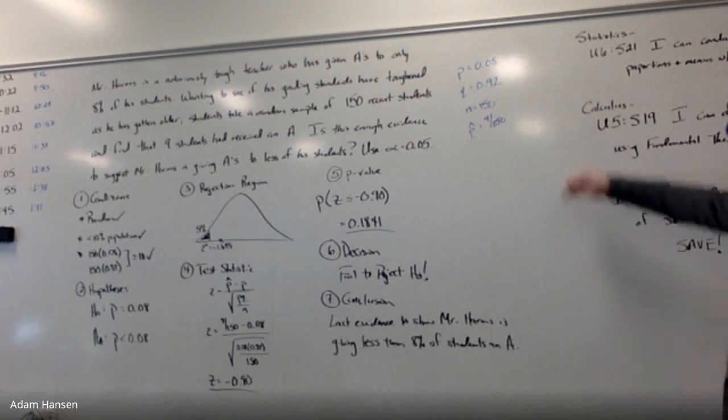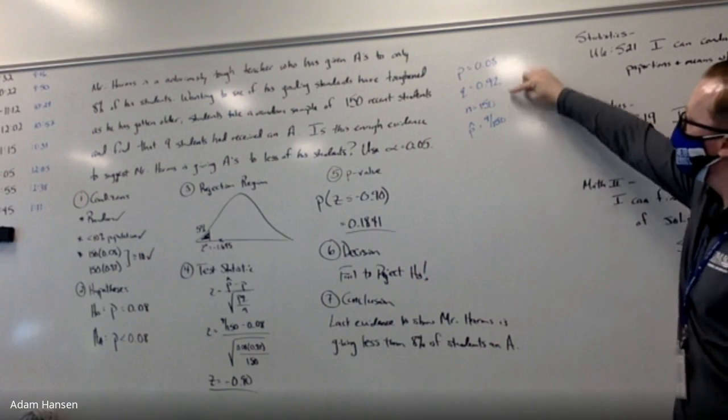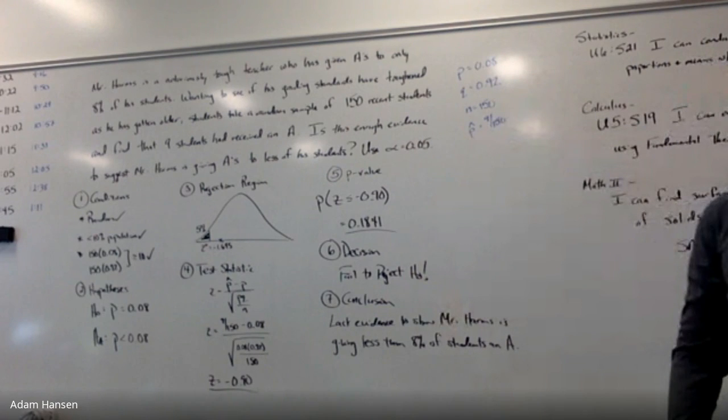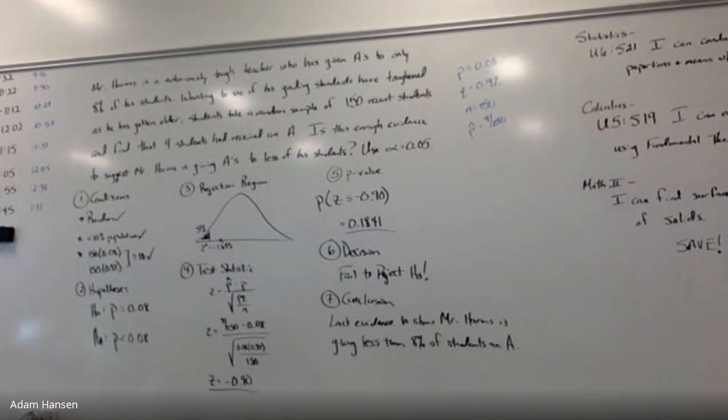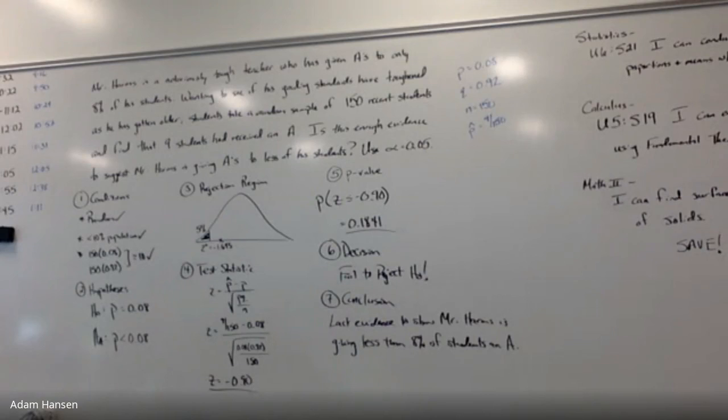Any difference between p and p hat, any difference between our sample proportion and population proportion, is just due to normal random sampling variability. Not enough evidence to say that there is a difference between grading policies, Mr. Harms, and what he's doing now. Any difference between the population and sample proportion is just accounted for by random sampling variability. All right, just some good review on hypothesis tests. Question there.